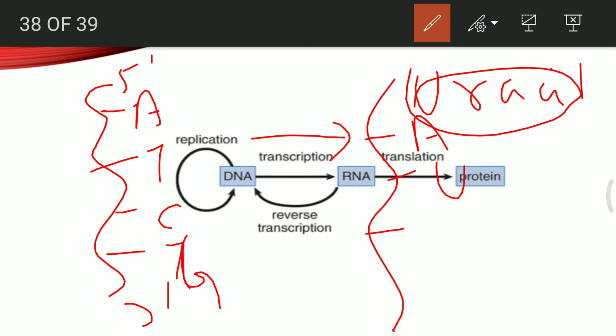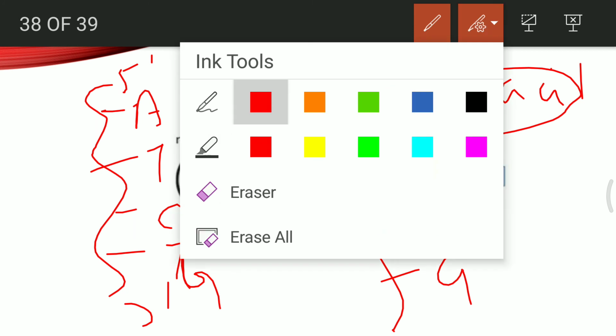A will be A, but T will be U. C will be C, and G will be G. Wherever you see T, it will be replaced by U. So this is about transcription. Once the transcription is done, there is one more thing which happens.